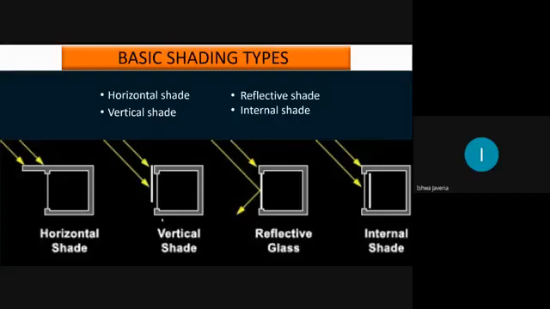Then we have the vertical shade. If we do not provide any type of overhang over here, but just provide a vertical shade in front of our window like this, it is called the vertical shade shading strategy. Then we have the reflected glass. You can see easily over here, this was a simple glass and this is the reflected glass. So this is also one of the basic shading types. Then we have the internal shade. It could be a curtain or any other material or partition wall or cavity wall inside your building. So internal shade, reflective glass, the vertical shade and the horizontal shade are some of the examples of the basic shading strategies.